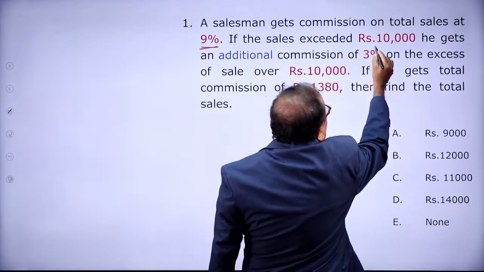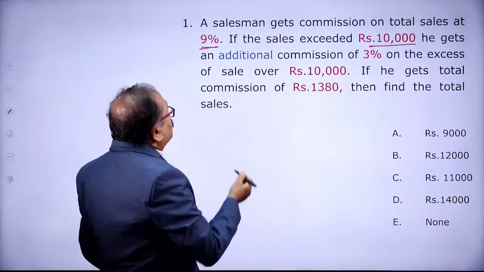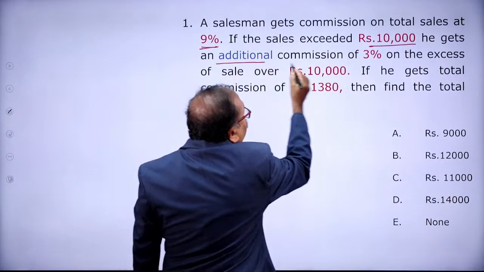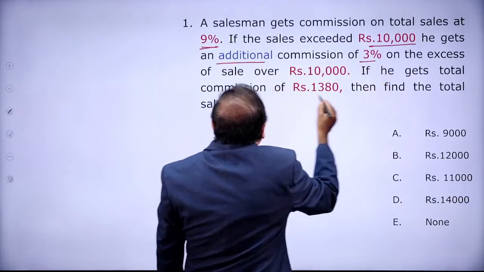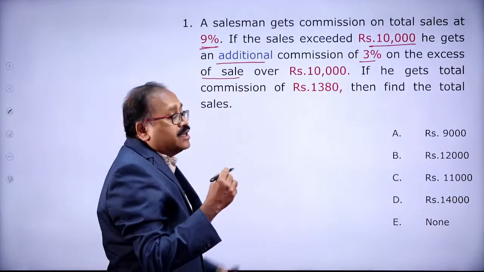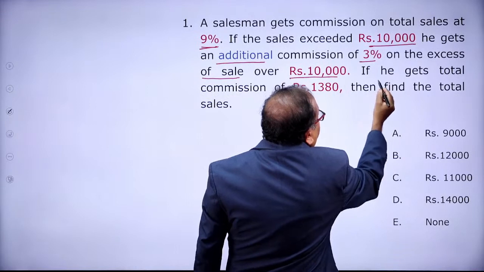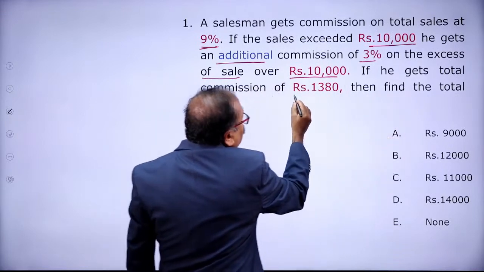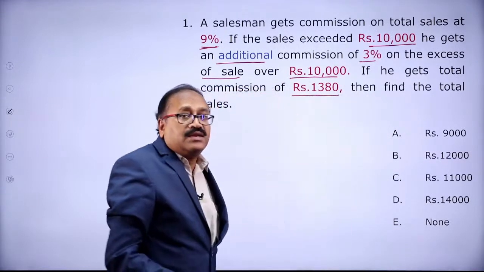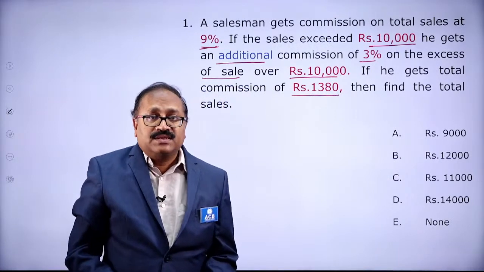If the sales exceed rupees 10,000, he gets an additional commission of 3% on the excess sale, over 10,000. Now, if he gets a total commission of rupees 1,380, then find the total sales.